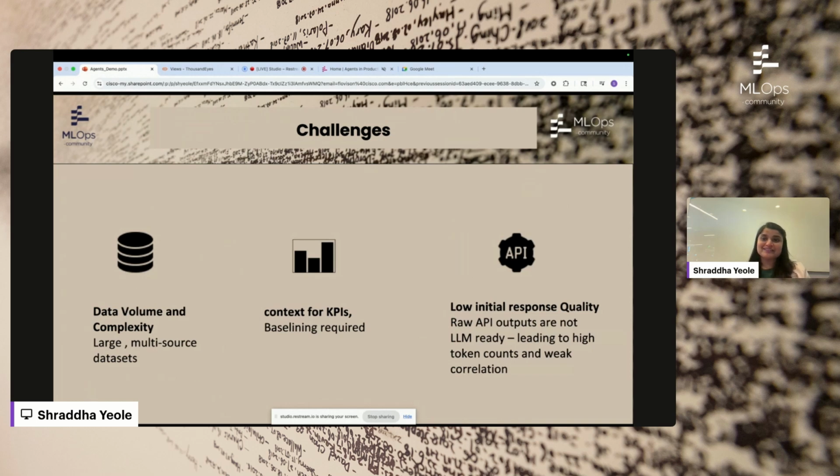And yes, if we provide the raw API data as is to the LLM, there were a few issues leading to high token counts and weak correlations. So we had to pre-process and enrich the data in a certain format.